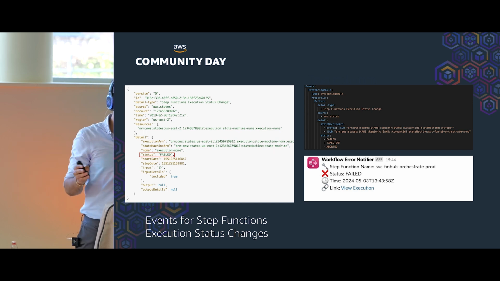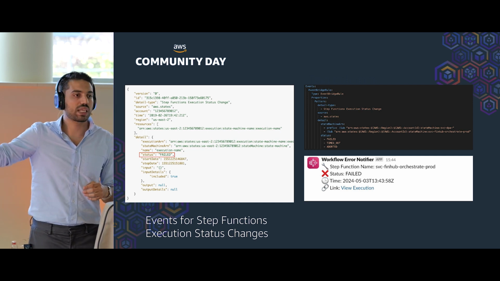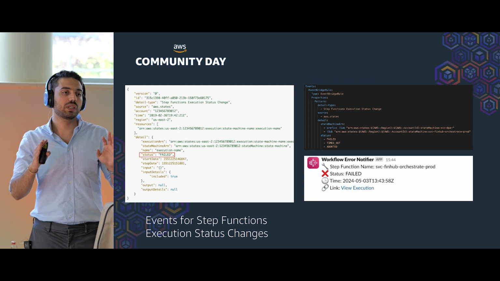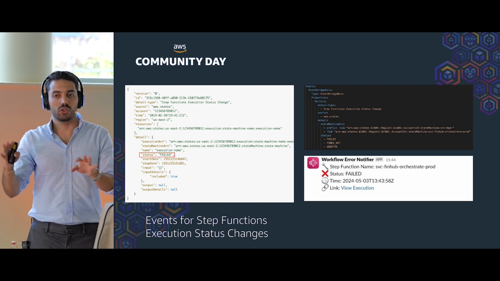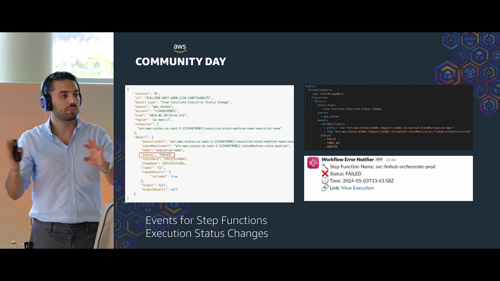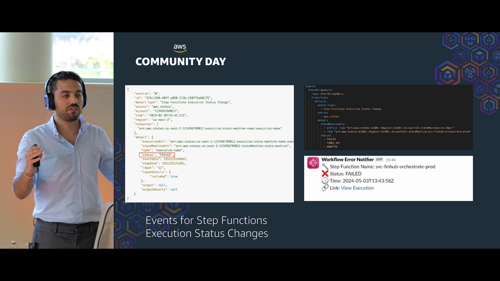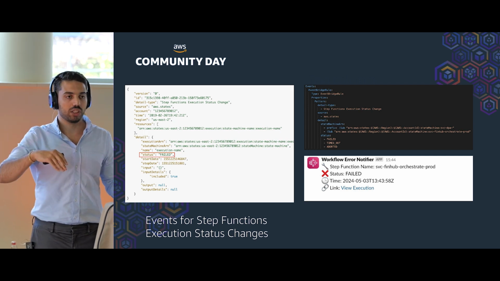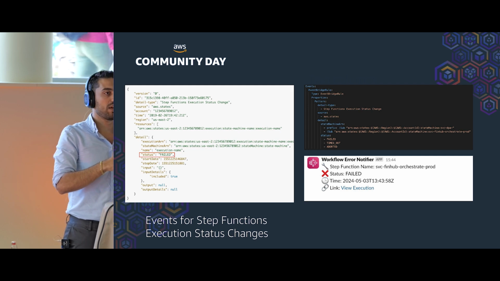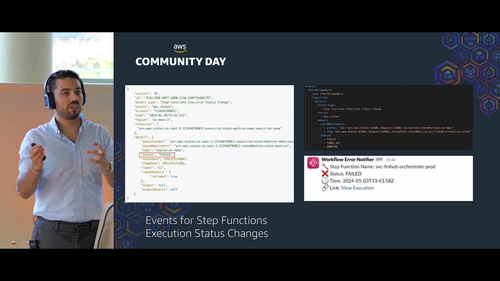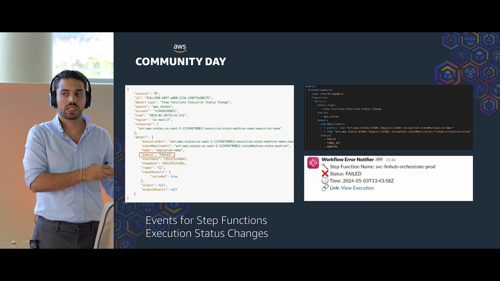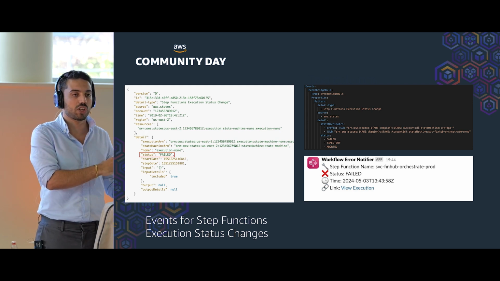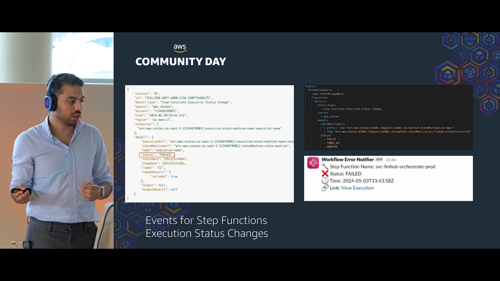For example, here, this event contains the status as failed. So whenever this step function fails, it will by default automatically, without us telling the step function to do that, send an event to EventBridge that this execution, for this state machine, has failed. So instead of defining custom events ourselves, for a step function we can use the status change events that step functions send by default.